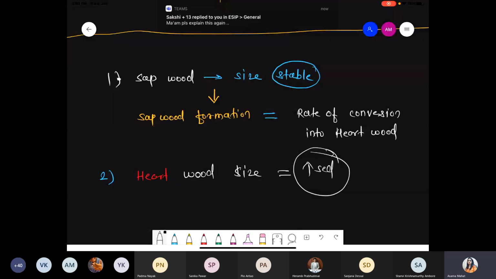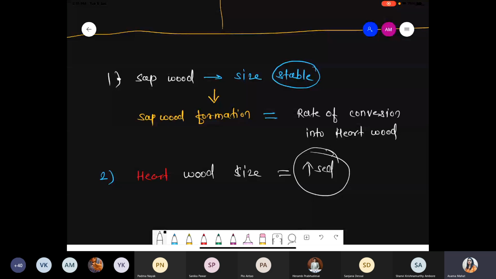Okay, Sakshi, listen. You know the position of sapwood and hardwood very well. Now what happened? The band or size of that sapwood is constant. Why constant? Because the sapwood formation rate is equal to the conversion rate into hardwood.